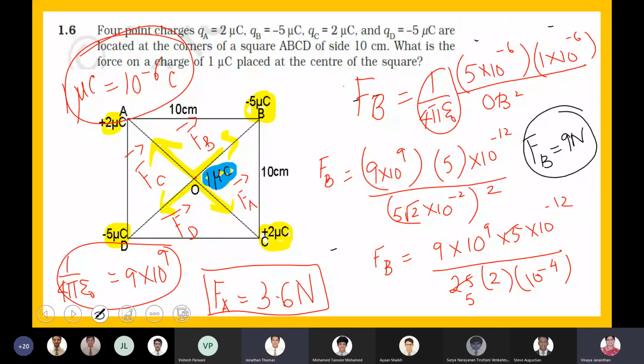How many of you are getting the value? Yes, ma'am, we got the same. Okay. Now you calculate FC. Let it be a practice, boys. You can easily reason it out, but still let it be a practice.